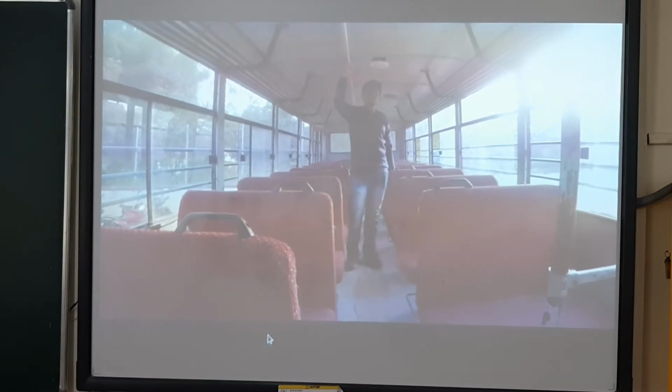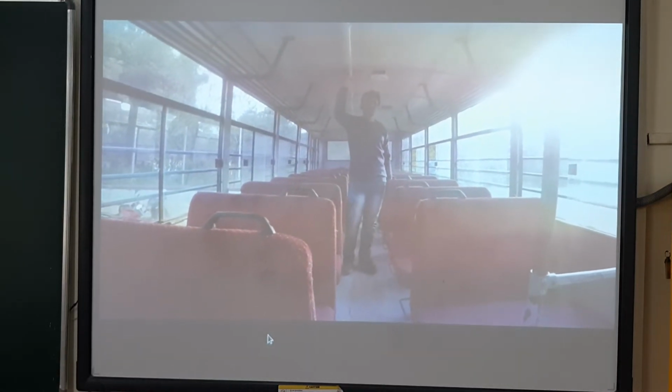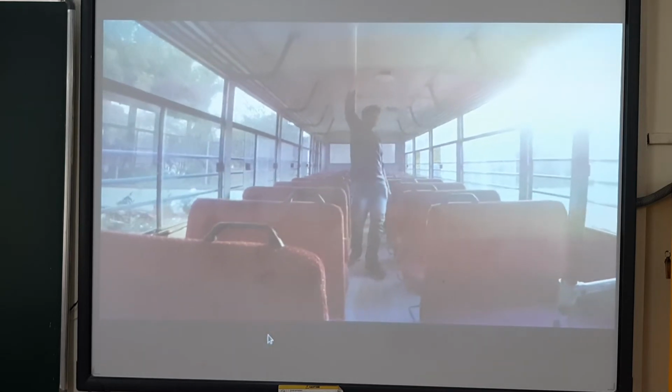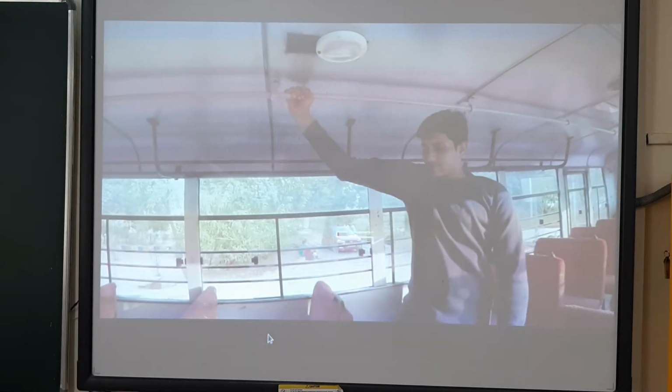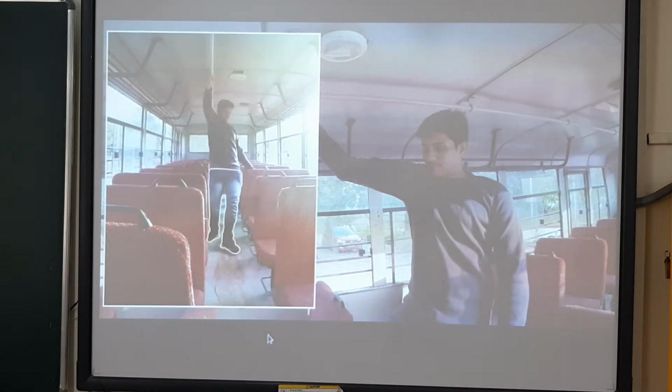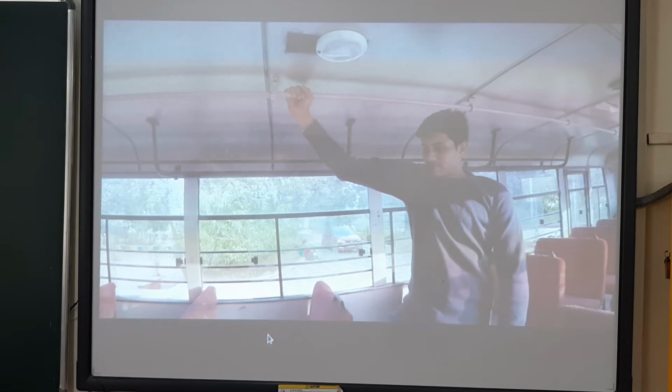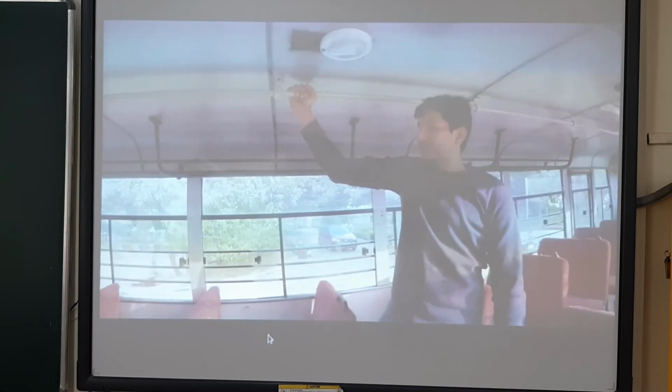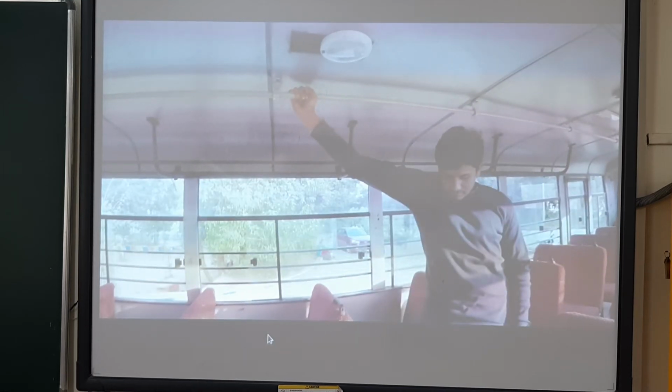Look at the standing passenger in this bus. The bus starts suddenly, and the passenger is pushed back. This happens because the lower part of the passenger's body, which is in contact with the bus, begins to move with the bus. However, the upper part of the body tends to maintain its state of rest. As a result, the upper body tends to fall backwards, and the passenger experiences a jerk.